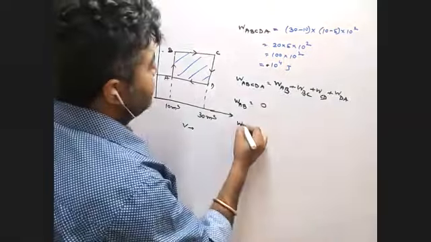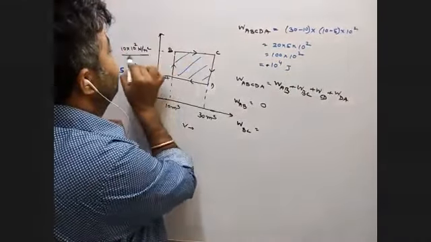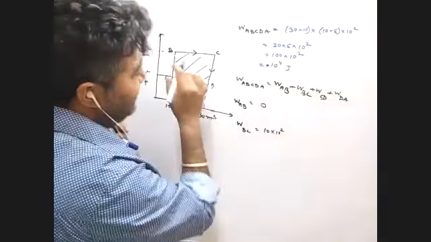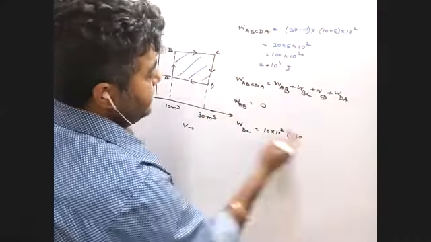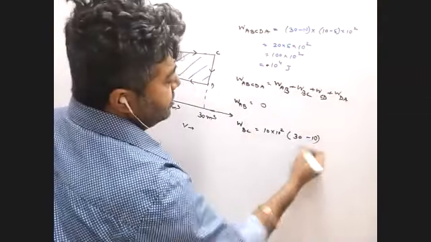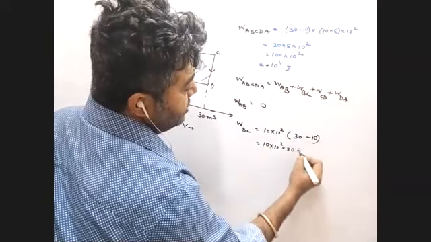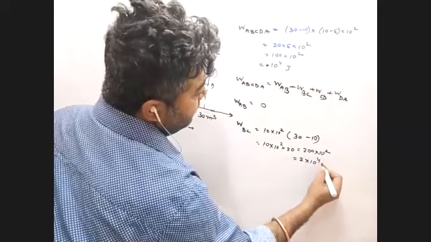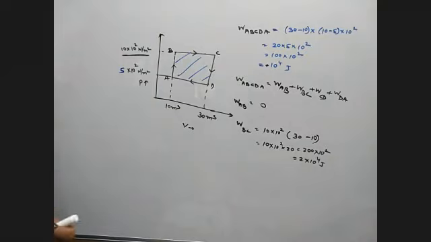Now work done by BC. So B to C, see the pressure remains constant. So how much is the pressure? 10 into 10 to the power 2. But the volume is changing. So final volume is 30, initial volume is 10. So what you have, 10 into 10 to the power 2, and this is 20. So you have 200 into 10 to the power 2, that is 2 into 10 to the power 4 joule. Positive or negative? Obviously positive, because volume is increasing. Okay?